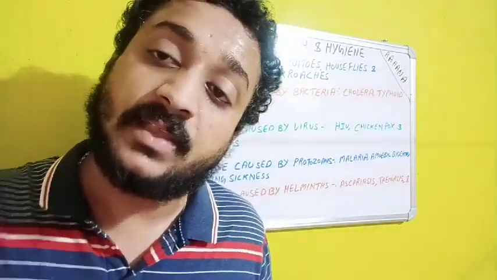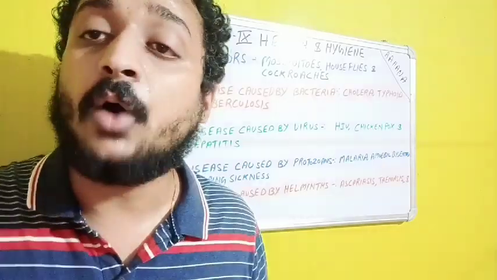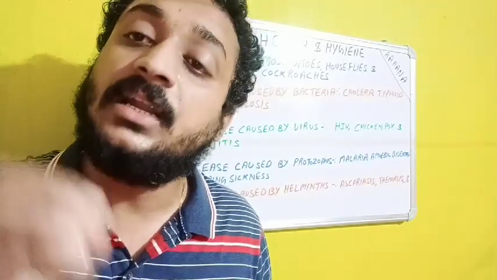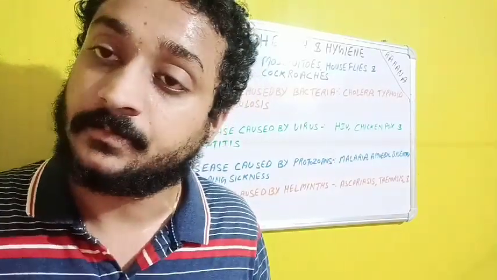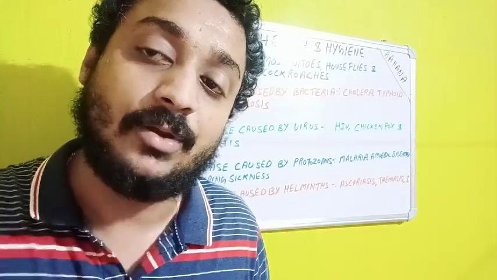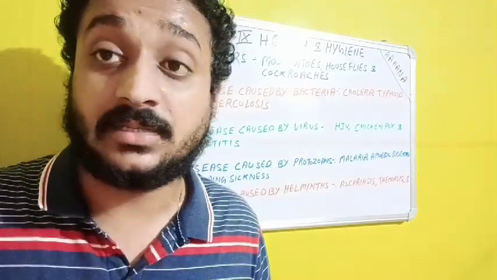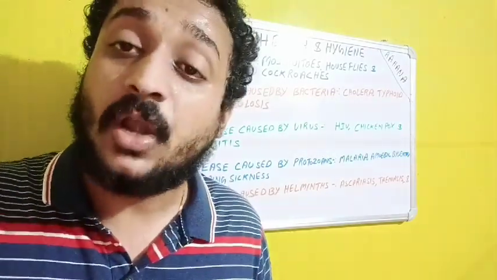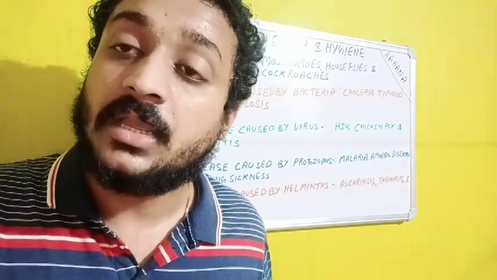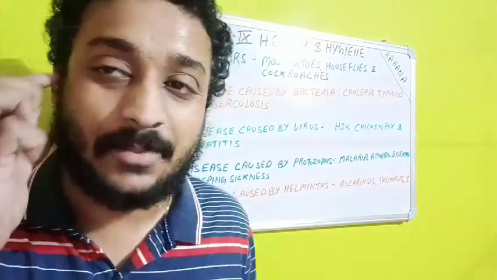Now, when this housefly sits on our food, which is exposed to the external environment, these houseflies will sit on the food, they will eat the food, and they will vomit on it itself, thereby passing the Salmonella typhi bacterium to our food. And once the Salmonella typhi bacterium is passed to the food, if at all it is highly vulnerable, then surely when we are eating that food, it is causing damage to our intestine.